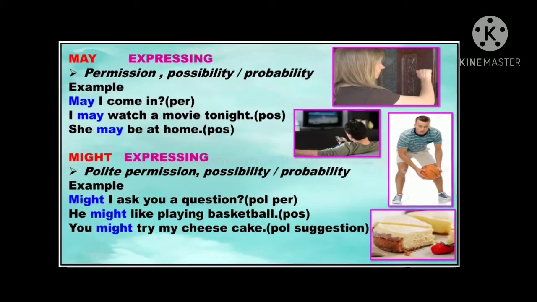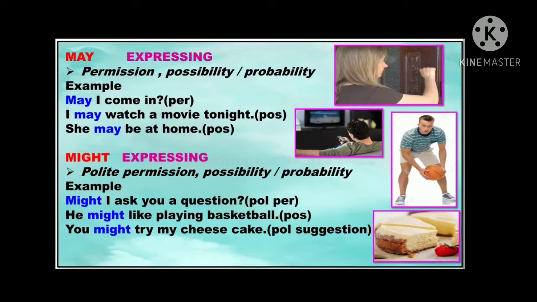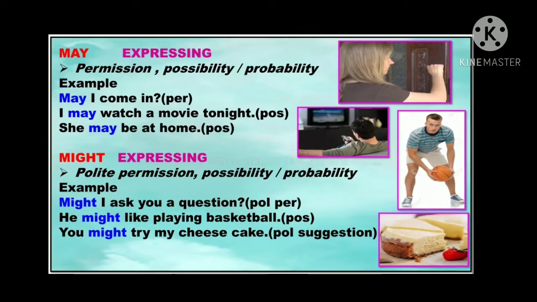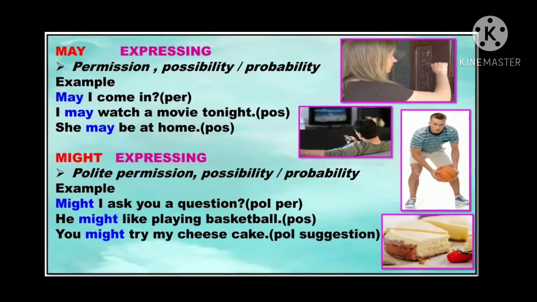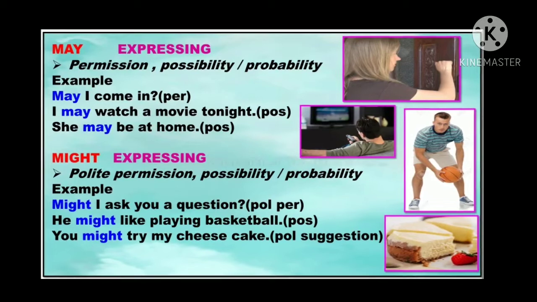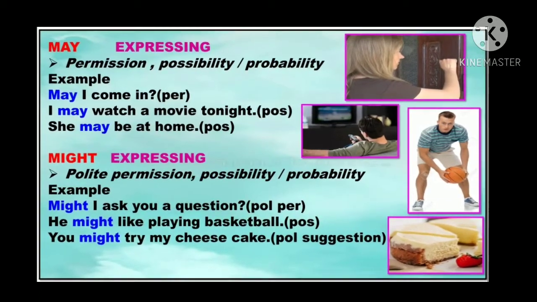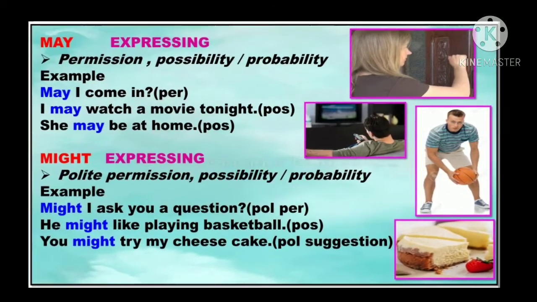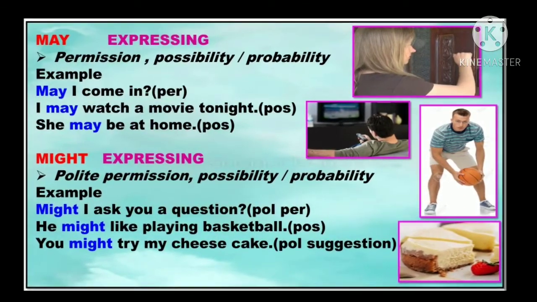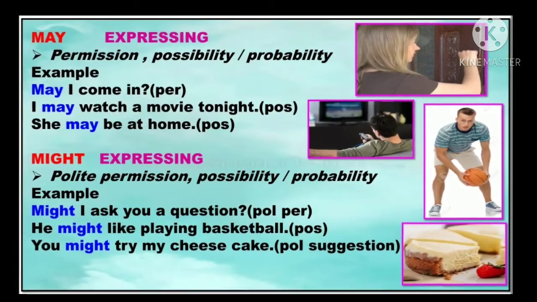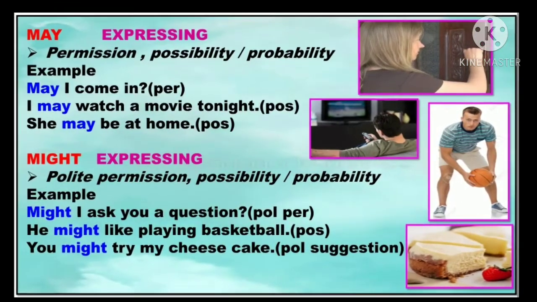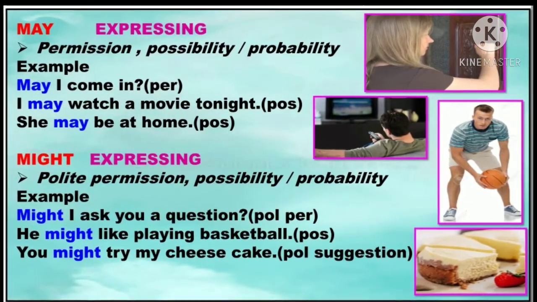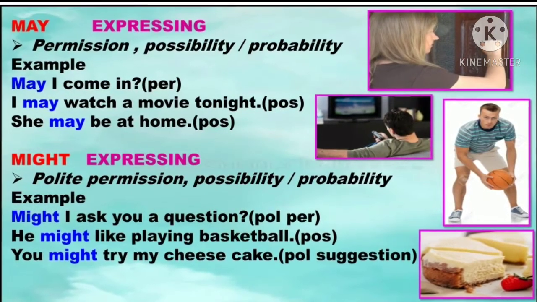And the next one is might. Might is used to show polite permission, possibility, or probability. Look at the examples. Might I ask you a question? So here might is used to show polite permission, right? And the next example is he might like playing basketball. Here might is used to show possibility, right? Look at the last example. You might try my cheesecake. Here might is used to show a polite suggestion.